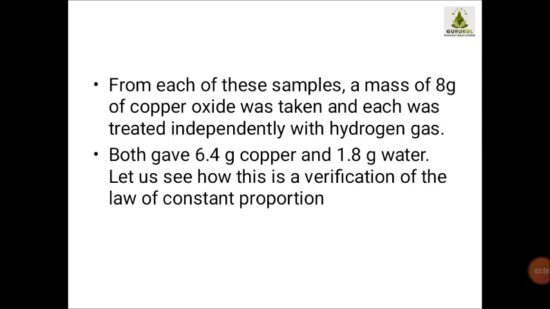Before that, please try to understand the laws. We have studied the law of conservation of matter. Now we are going to study the law of constant proportion, which means the proportion of the substance remains constant, there is no change. So how we are going to see that, in the next video.